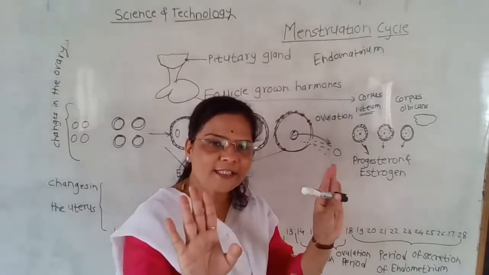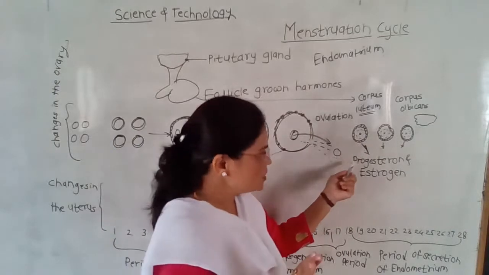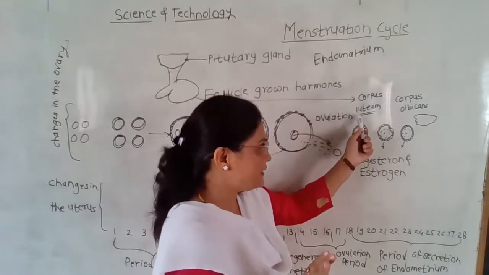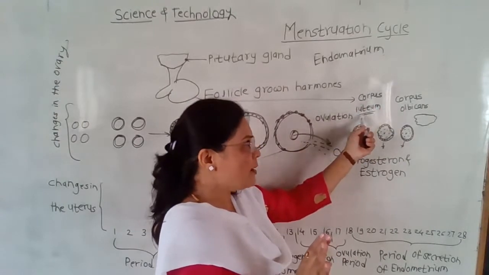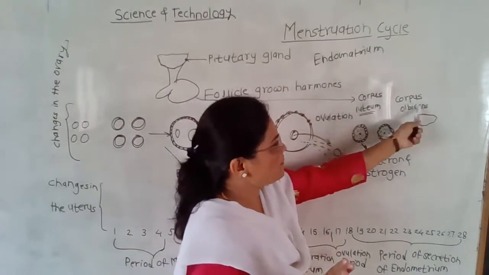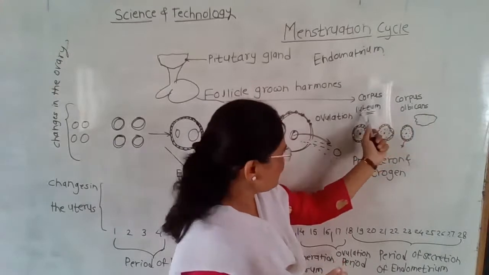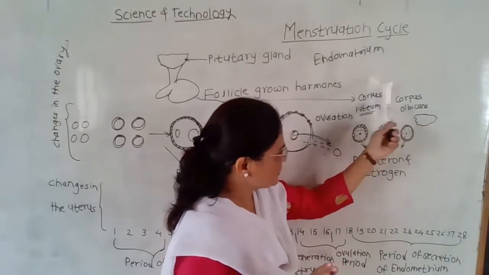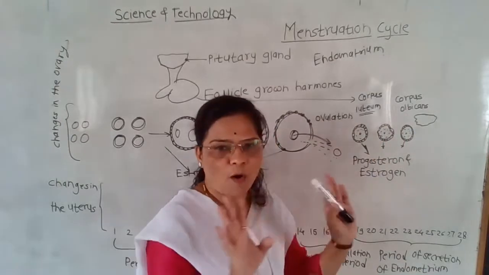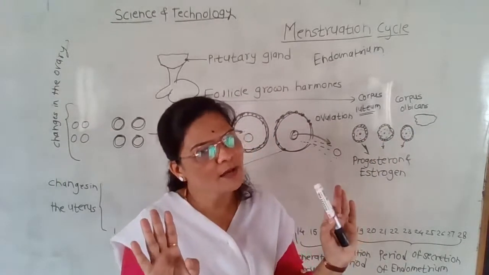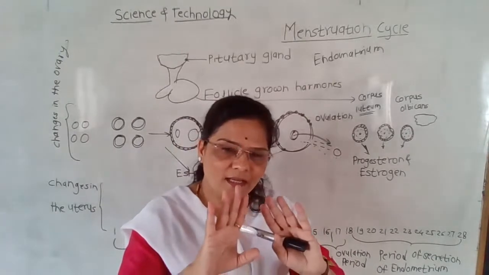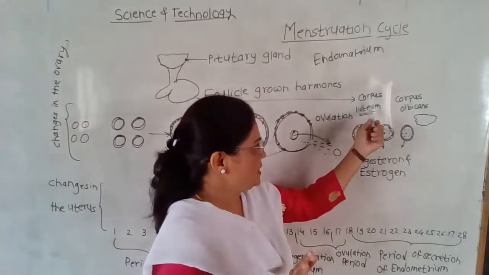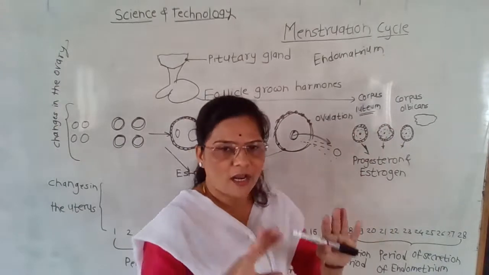There is no secretion of the hormones progesterone and estrogen, and the corpus luteum turns into corpus albicans. Corpus luteum converts into corpus albicans and there is no secretion of progesterone and estrogen. That's why there is no pregnancy. At that time the corpus luteum is inactive,